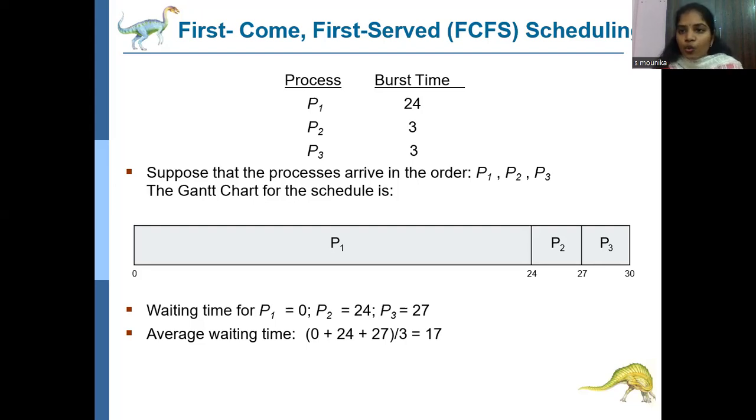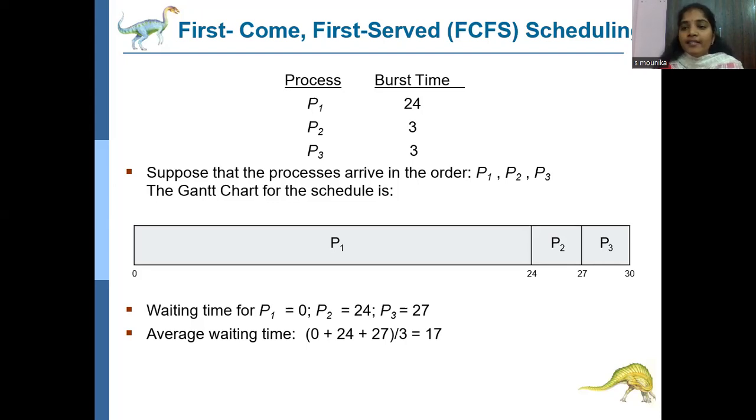Now P1 is taking too much time to execute, while P2 and P3 take very little time. This is nothing but starvation. Until the P1 execution is completed, the P2 process cannot proceed, and after executing P2, only then does the P3 process go ahead. This means P1 is taking too much time to execute, while P2 and P3 take very, very little time.